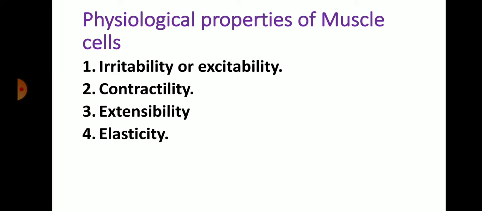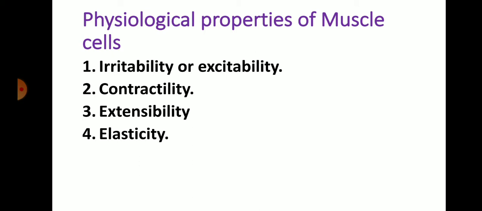This is the ability of muscle tissue to lengthen. So we can extend our muscles through the process of coordinated movement, and that is called extensibility.